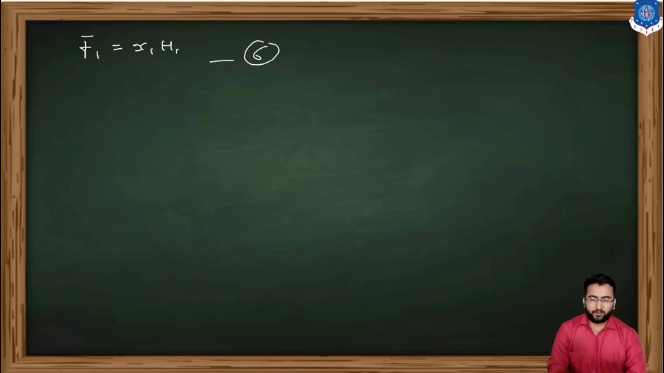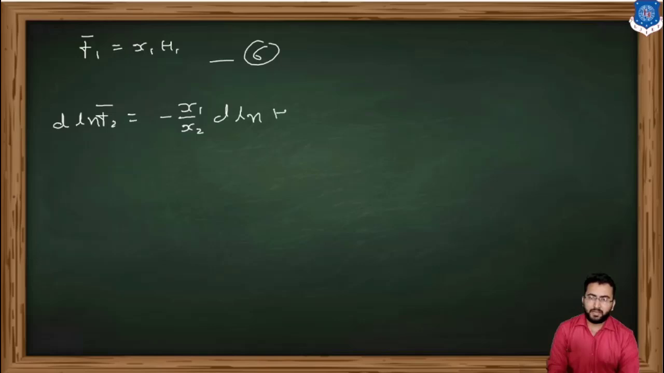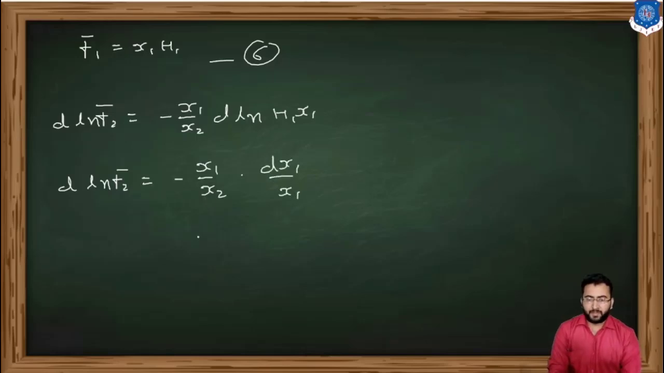So if we put the value of equation 6 in equation number 3, we will get d ln f2 bar is equal to minus x1 upon x2 d ln h1 into x1. Again, if we rearrange this equation, it becomes d ln f2 bar is equal to minus x1 upon x2 into dx1 upon x1. Rearranging again, it becomes minus dx1, this x1 gets cancelled, upon